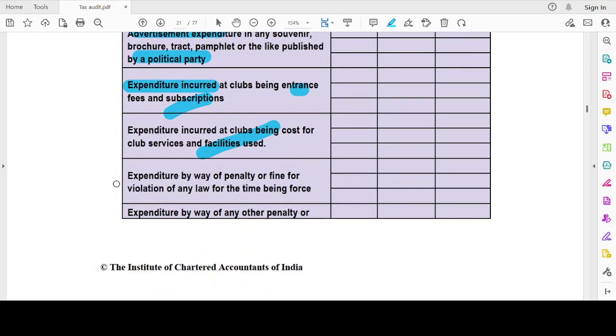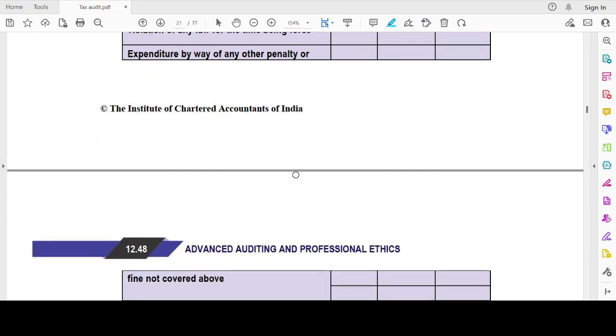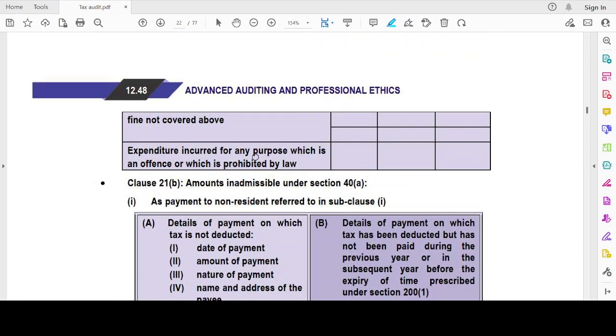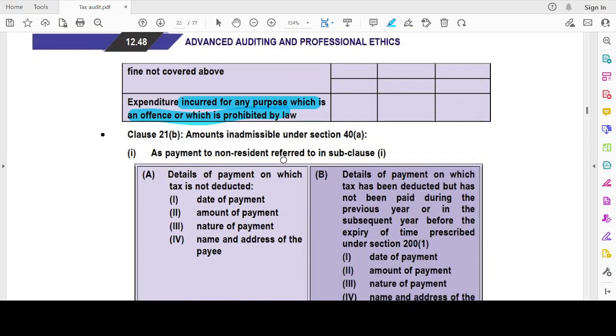Then expenditure by way of penalty or fine, either for violation of law or any other penalty not covered above. And finally, the expenditure incurred for any purpose which is an offense or which is prohibited by law. For example, if I am giving some bribe, that is an example of an expenditure incurred for a purpose which is an offense or prohibited by law. Now, this is with respect to clause 21A.